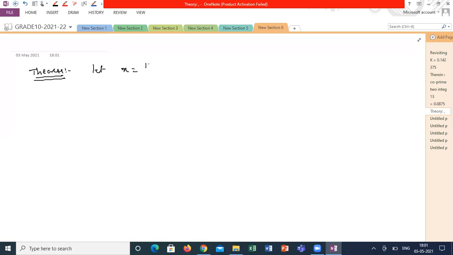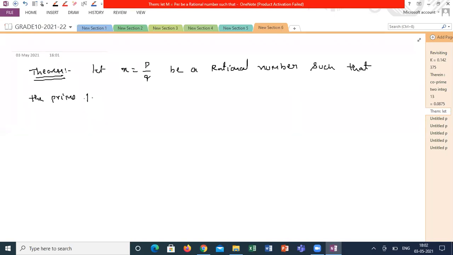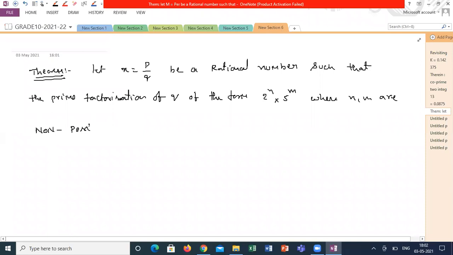Let x be equal to p by q, a rational number, such that the prime factorization of q is of the form 2 power n into 5 power m, where n, m are non-negative integers.